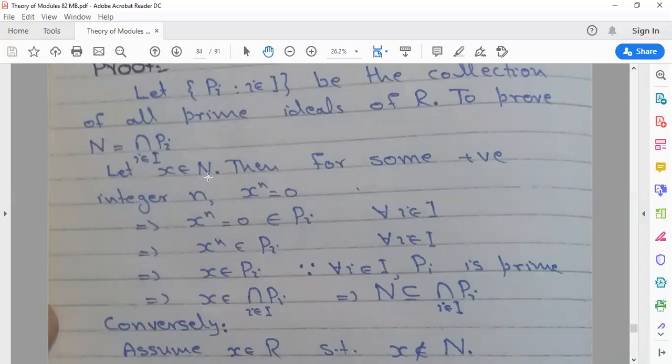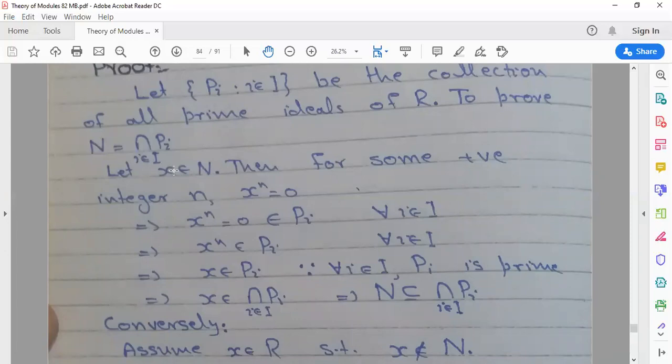Let x belong to N. Then, because N is the nil radical, N contains elements such that for some positive integer n, x to the power n is equal to 0.